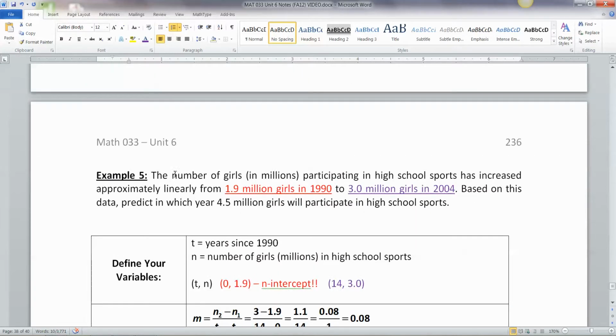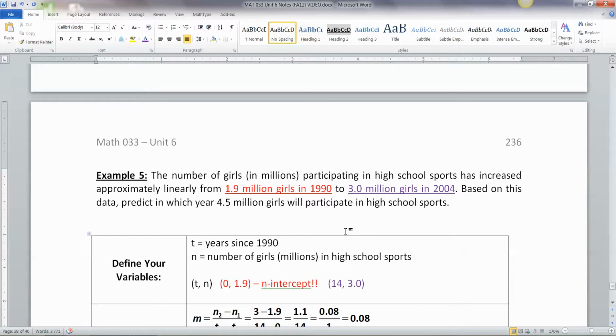So let's look here. The number of girls in millions participating in high school sports has increased approximately linearly from 1.9 million girls in 1990 to 3.0 million girls in 2004. Based on this data, predict in which year 4.5 million girls will participate. Right, so there's the problem. Now notice they didn't say find the slope, find the intercept, explain your variables, none of that. They just said when will there be 4.5 million girls.